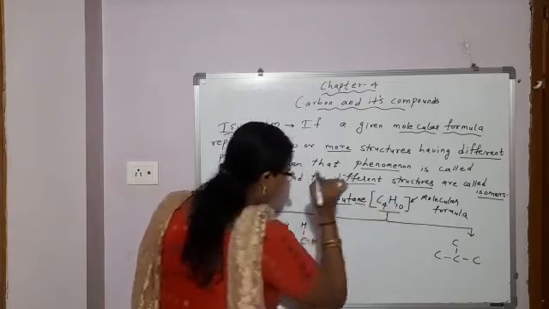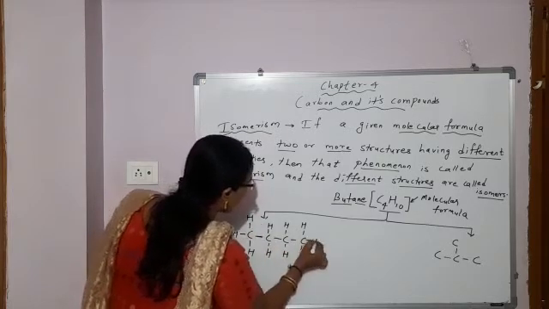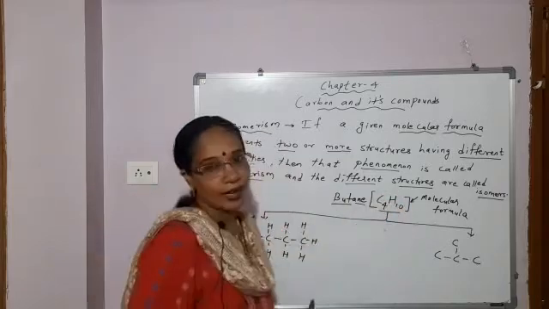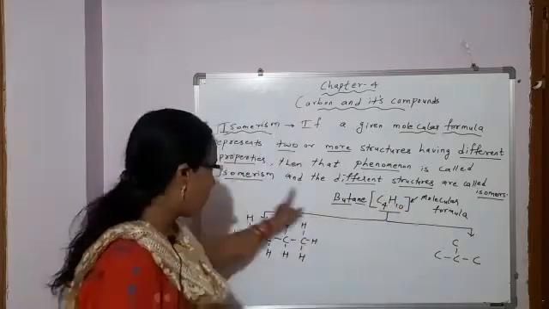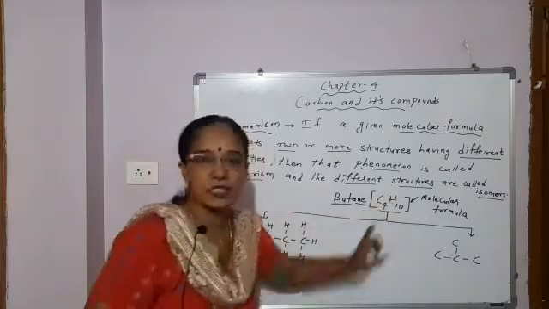How many carbon? 4. Hydrogen, 1, 2, 3, 4, 5, 6, 7, 8, 9, 10. H10. C4H10. So this compound's molecular formula is C4H10.